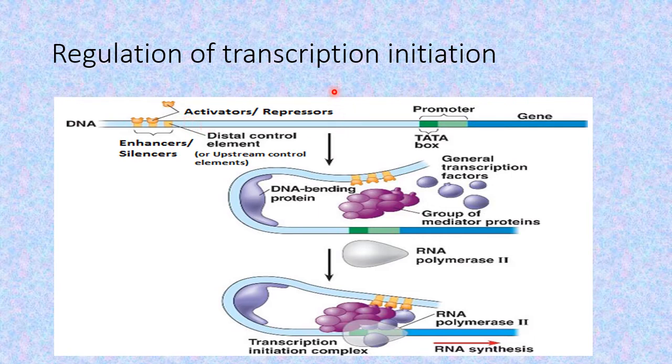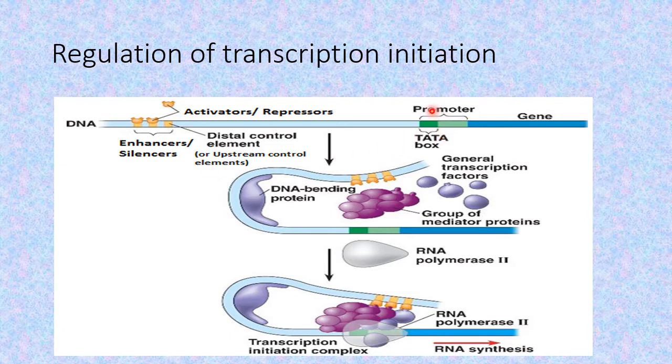Now these activators and repressors regulate the initiation of transcription in case of eukaryotes. These activators and repressors bind themselves on the DNA molecule at some point that may be very far away from the promoter region. That is, they are the distal control elements. Normally they are upstream, but they may even be present downstream.